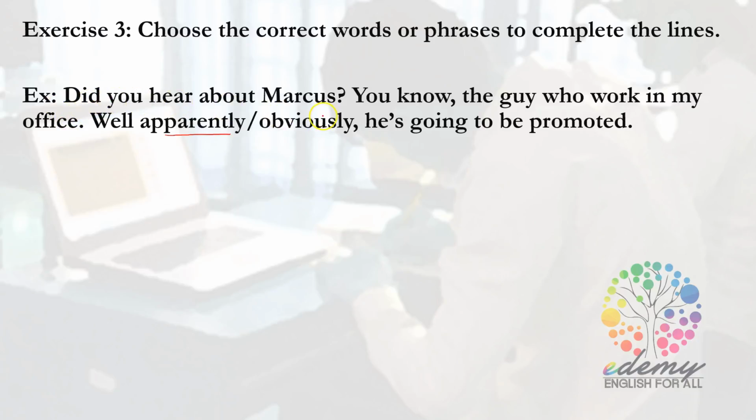Let's examine the sentence altogether. Did you hear about Marcus? You know, the guy who worked in my office. Well, apparently he's going to be promoted. And here, why do I choose apparently? Apparently should be the answer because we have no evidence that Marcus is going to be promoted. We know that he's going to be promoted, but we're not so certain, right? Because we haven't talked to Marcus and we don't have any evidence too. So that's why apparently is the answer.